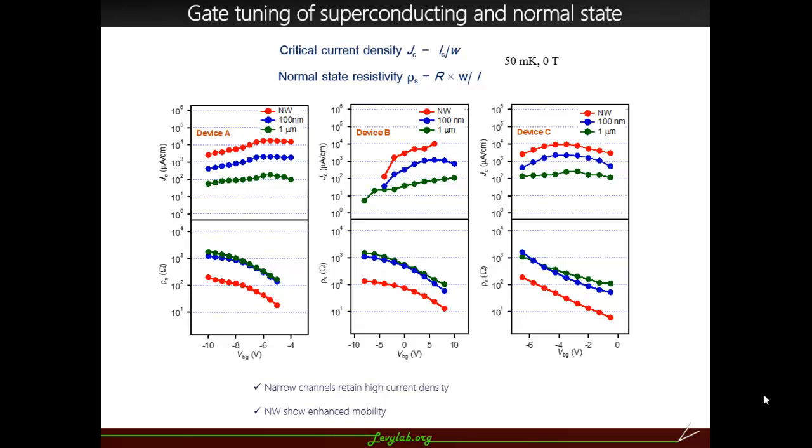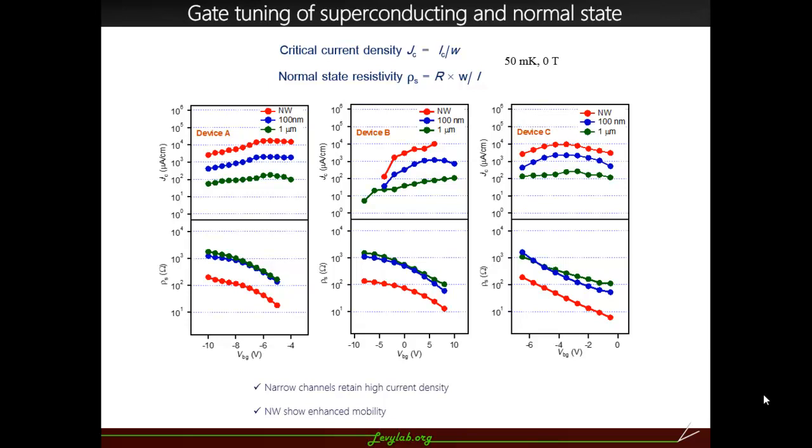What we see when we do a scaling is that the critical current density is larger for nanowires and the 100 nanometer section compared to the 1 micron, and we have reproduced these results in 3 devices. In all 3 devices, the nanowire always shows a higher critical current density, and there appears a dependence on the gate voltage, but at no point does it scale with the dimensionality.